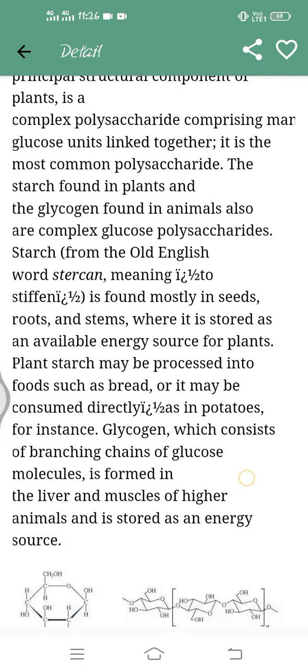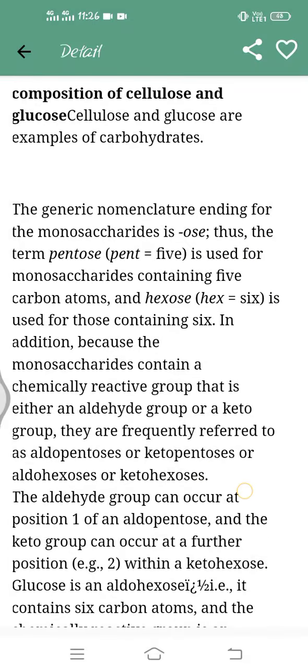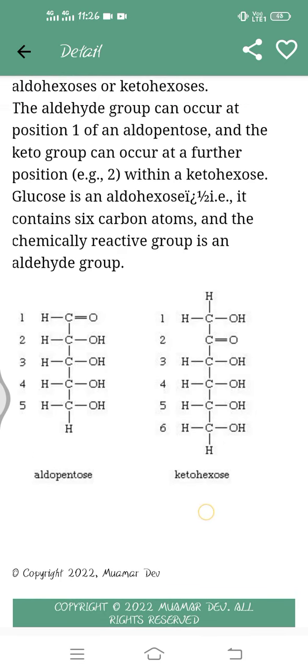Here is other information about the composition of cellulose and glucose. It is a ring structure, and cellulose is a compact structure, so that's why it is very difficult to digest the cellulose molecule.